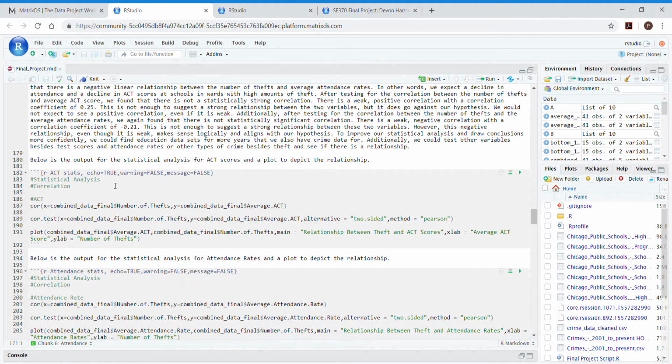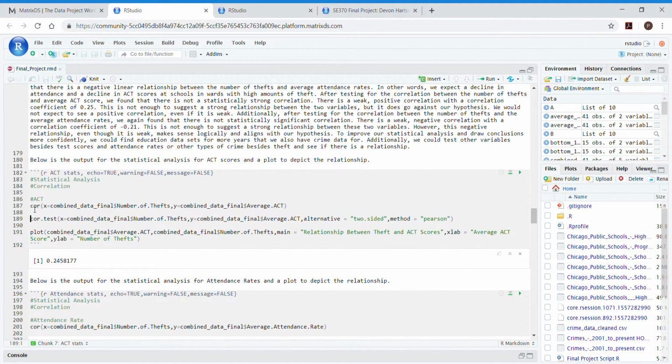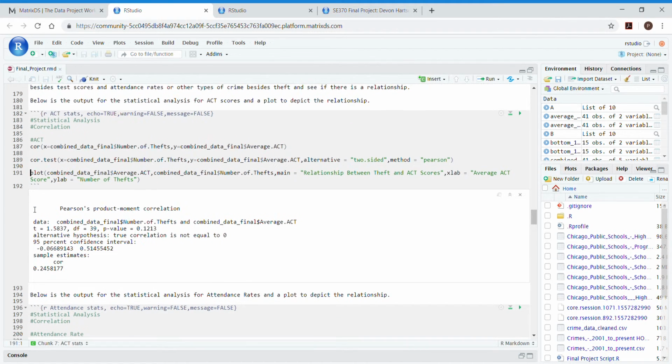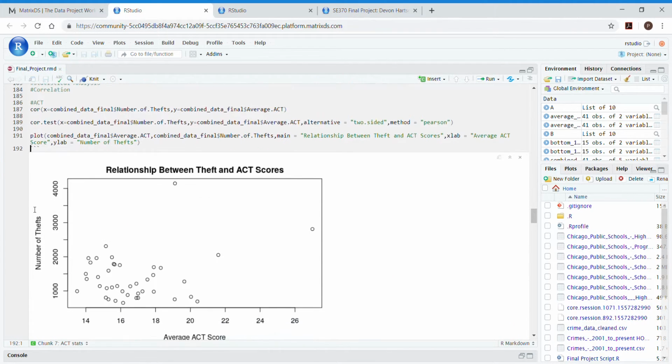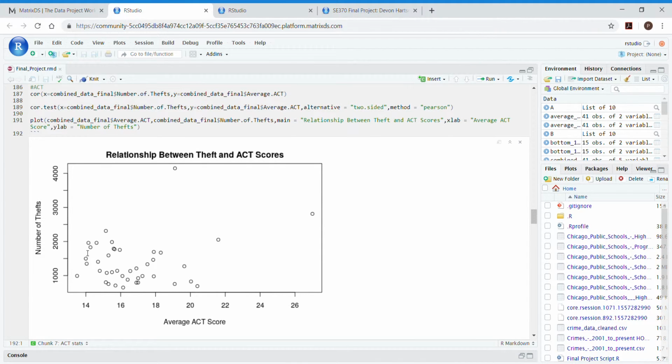Now, to confirm or deny our hypothesis, we will perform some statistical tests. So a simple test that we did was we tested for the correlation coefficient for the number of thefts and the average ACT, which showed to be 0.25. So that's a weak positive correlation, so it does not suggest much and may not be useful for our analysis. However, looking at the plot, you can't draw too many conclusions, but you can see a very weak linear relationship.